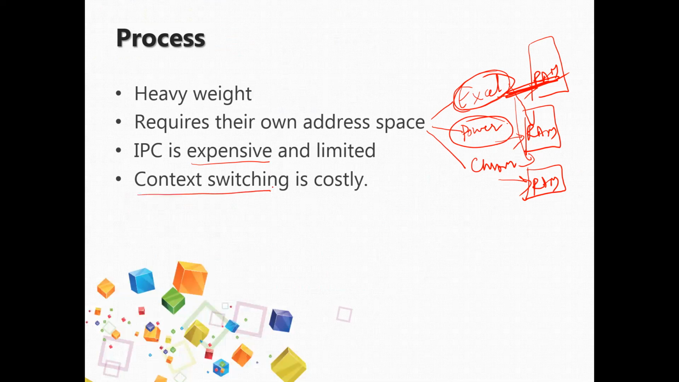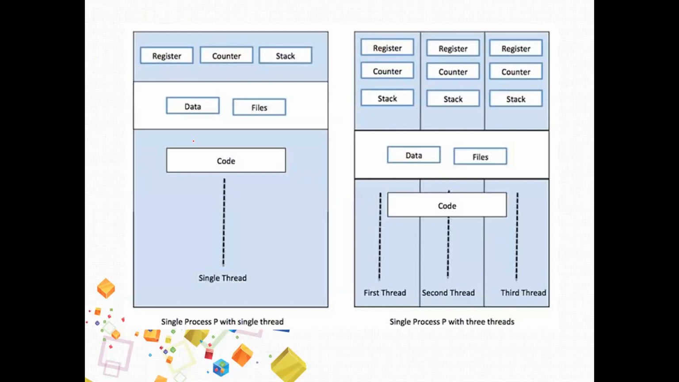Context switching is costly. That means when moving from this application to this application, the CPU needs to store a lot of data, so there is a lot of burden. Here the words costly and expensive don't mean money. They mean storage or time taken. So a process is heavyweight. It requires its own address space, IPC is expensive, and context switching is costly.